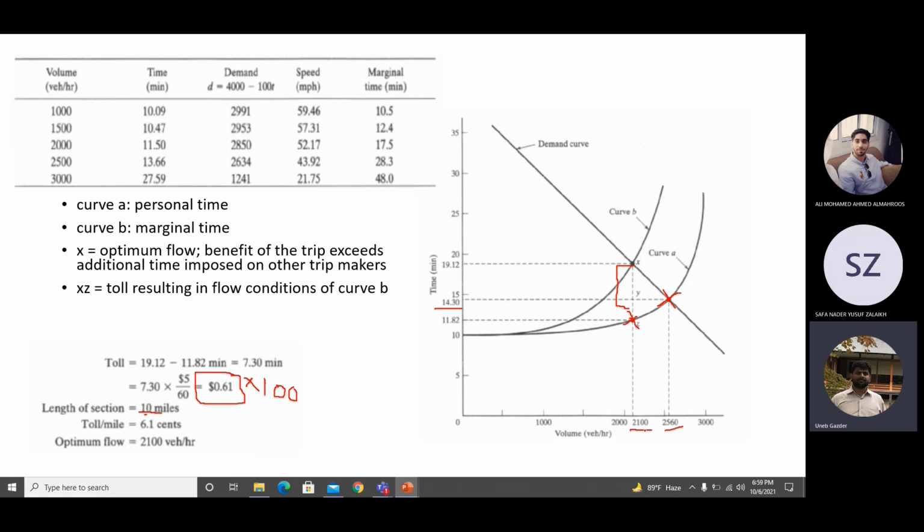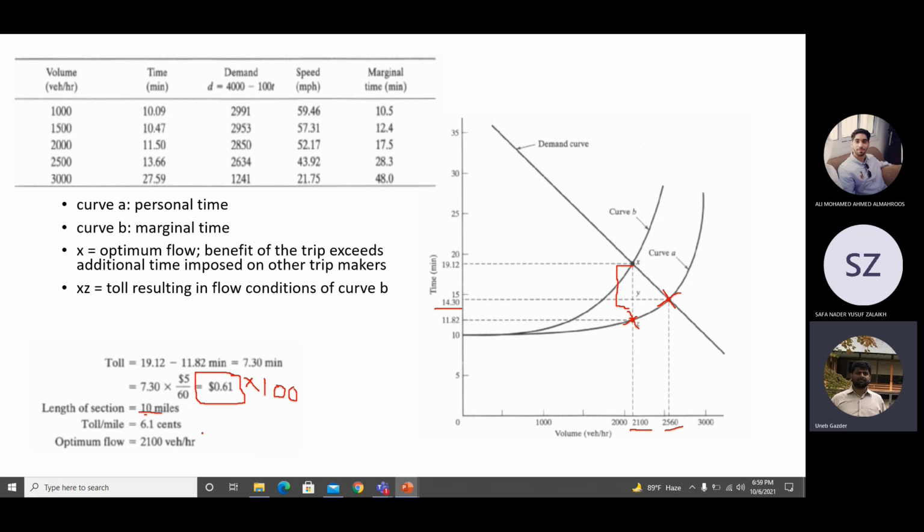So when you divide by each person, maybe it will not be so much. 19.12 divided by 2100 will not be so much. This is why we don't realize it. If my own travel time is increasing, or if I'm paying something from my pocket, like 6.1 cents per mile, or in 10 miles I will pay 61 cents, these 61 cents are coming out of my pocket, so I will realize it. But if I don't have to pay these 61 cents on this highway, what will happen? I just know that my travel time is 11.82 minutes.